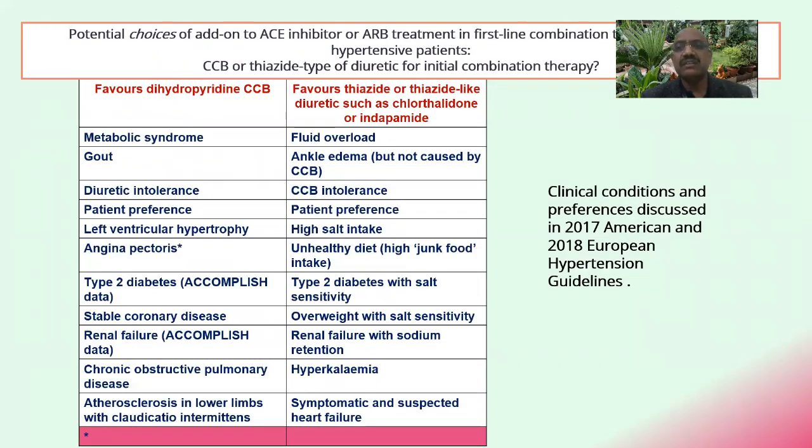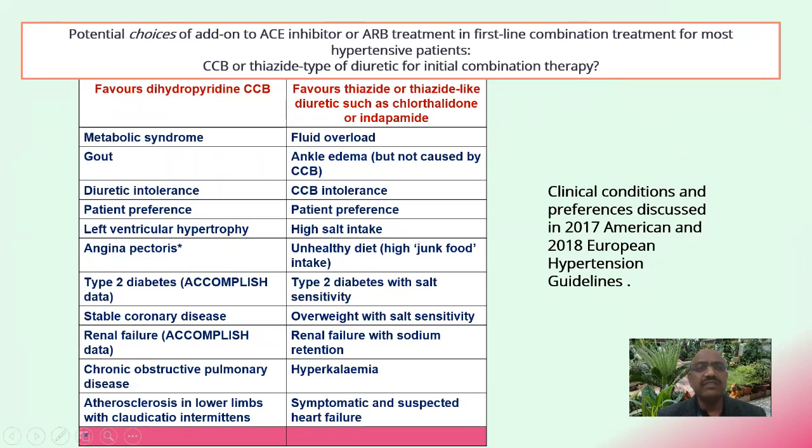This is a good chart which shows you the potential choices of add-on to ACE inhibitors or ARB treatment in first-line combination treatment for most hypertensive patients. So suppose you are already using ACE inhibitors or ARB treatment, when to choose a calcium channel blocker or when you should prefer a diuretic.